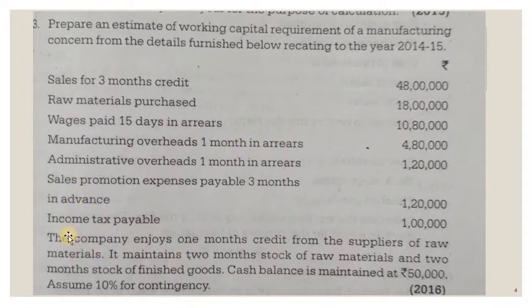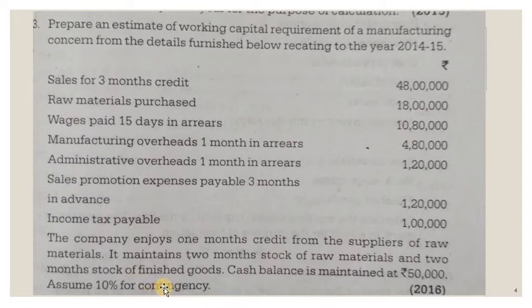Then income tax payable 1 lakh. Then the company enjoys 1 month credit from the suppliers. So the creditors period is 1 month; they are paid after 1 month. Then it maintains 2 months of stock of raw materials. So raw material will remain in stock for 2 months, and also finished goods will remain in stock for 2 months. Cash balance is maintained at 50,000. Assume 10% for contingency. So if there is any contingency, we have to provide 10% of the total working capital.